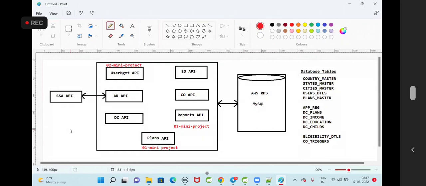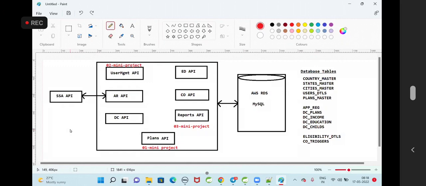Are you getting the architecture now? Tomorrow when you attend the interview, they will ask you, what is your project architecture? Are we following monolith architecture or microservices architecture to develop our application? We are following microservices architecture to develop our applications.